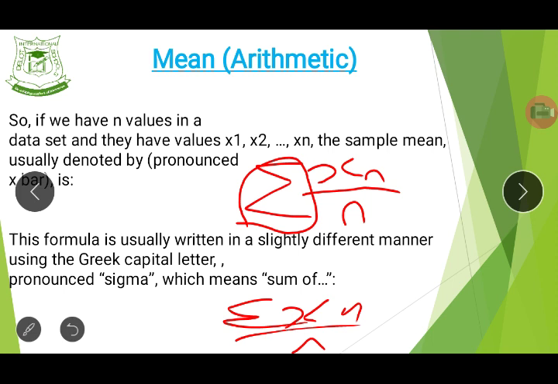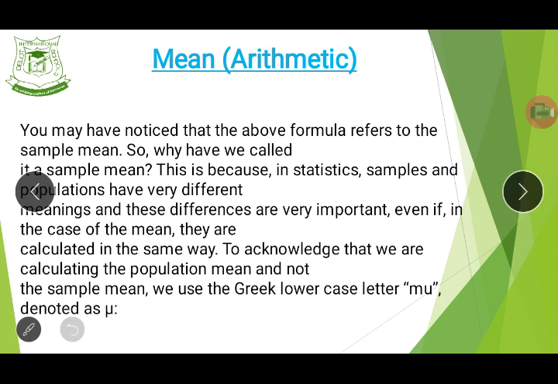They are the sum over the number of values that we have in that set of data. Good. Moving on. You may have noticed that they both refer to the simple mean. So why have we called it a sample mean? This is because in statistics, samples and populations have very different meanings, and these differences are very important, even if in the case of the mean they are calculated in the same way.